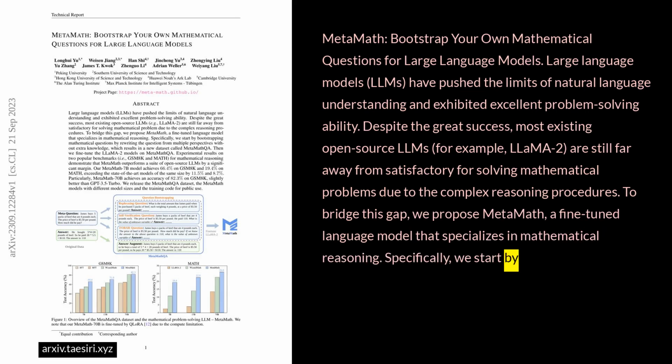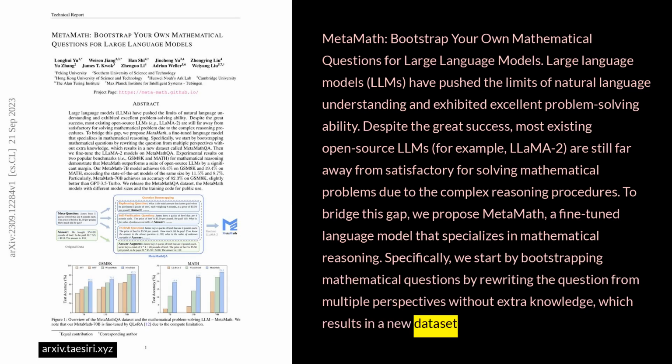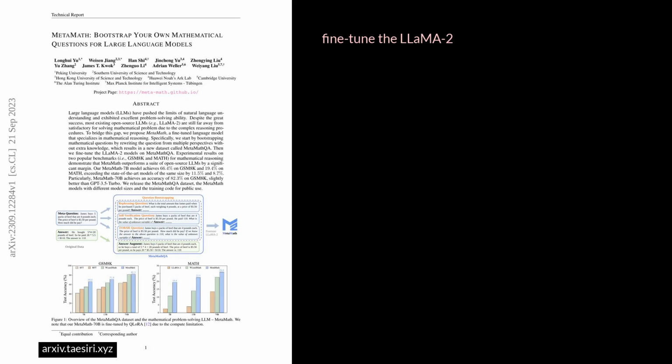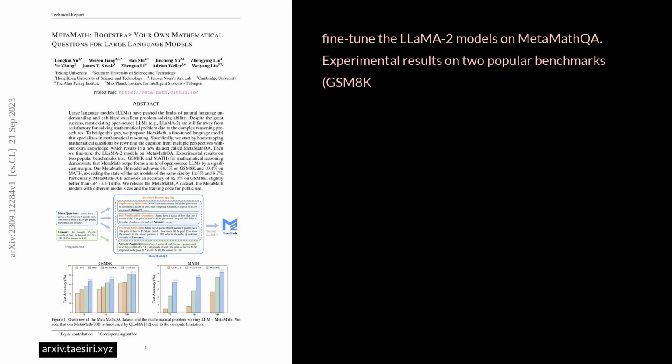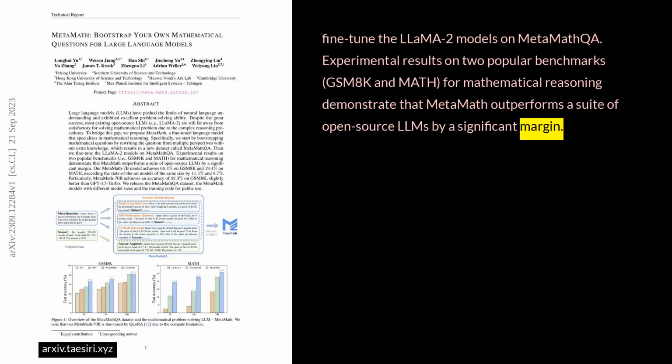Specifically, we start by bootstrapping mathematical questions by rewriting the question from multiple perspectives without extra knowledge, which results in a new dataset called MetaMathQA. Then we fine-tune the Llama 2 models on MetaMathQA. Experimental results on two popular benchmarks, GSM8K and MATH, for mathematical reasoning demonstrate that MetaMath outperforms a suite of open-source LLMs by a significant margin.